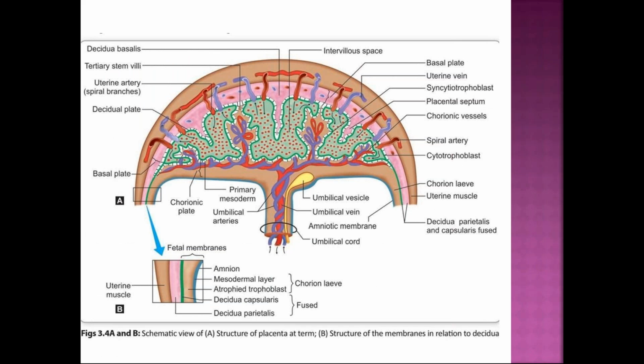This is another picture. You can see diffusion of gases takes place like this. These are capillaries in the villus. This is the intervillous space, which is pooled up with the maternal blood from the spiral arteries.